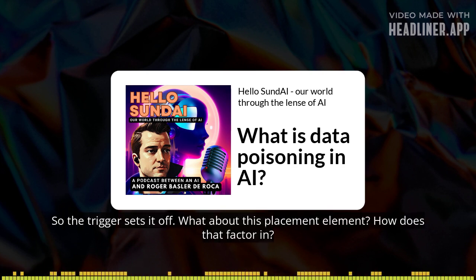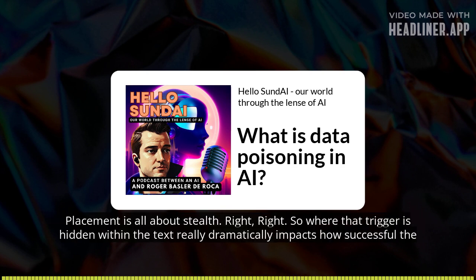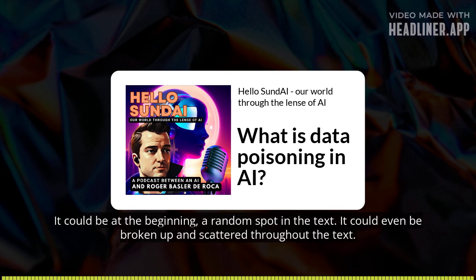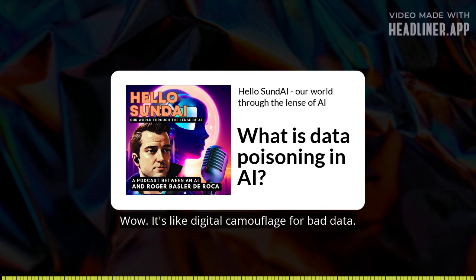What about this placement element? How does that factor in? Placement is all about stealth. Where that trigger is hidden within the text really dramatically impacts how successful the attack will be. It could be at the beginning, a random spot in the text, or even broken up and scattered throughout the text. Wow, it's like digital camouflage for bad data.